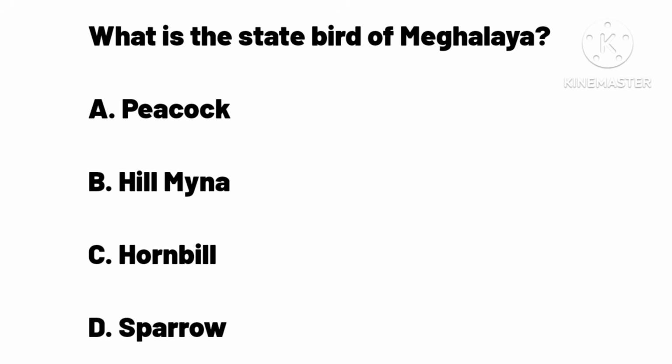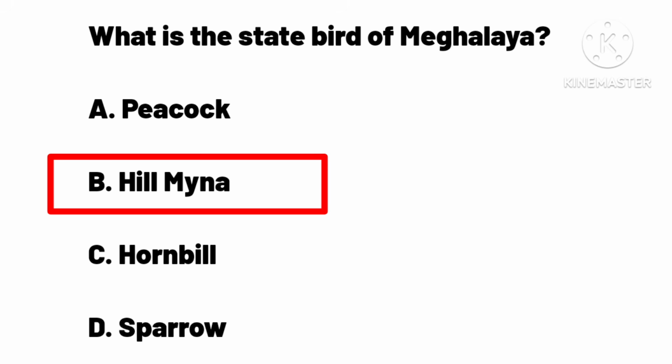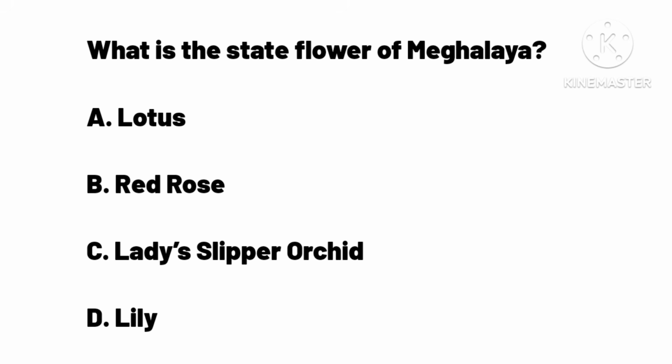What is the state bird of Meghalaya? A. Peacock. B. Hill myna. C. Hornbill. D. Sparrow. Answer B. Hill myna.